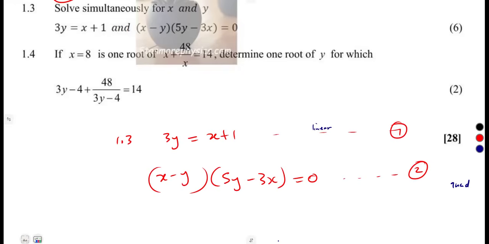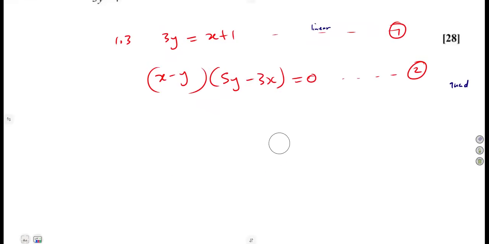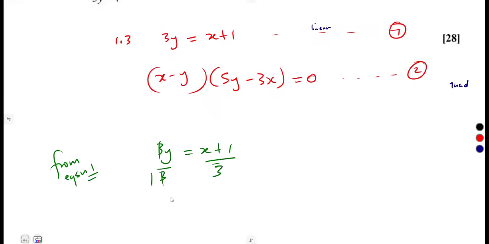I said it is easier using the substitution method to work from a linear equation. You make either x or y the subject of the formula, then substitute into the quadratic. So in our case, we're going to work with equation 1, and make x the subject or make y the subject. If I was going to make y the subject, I would work with a fraction: y is equal to (x plus 1) over 3.